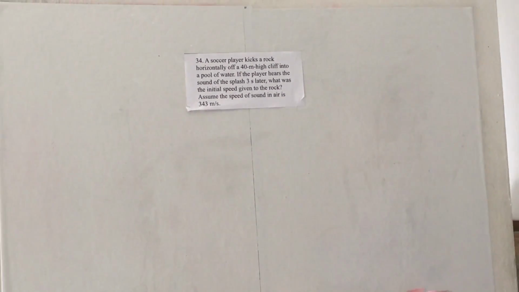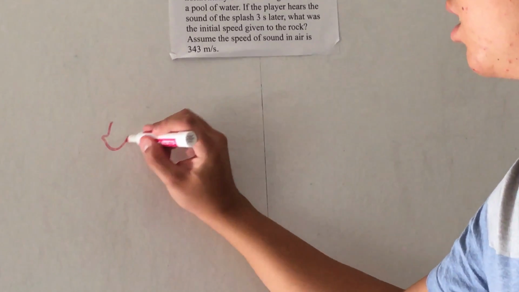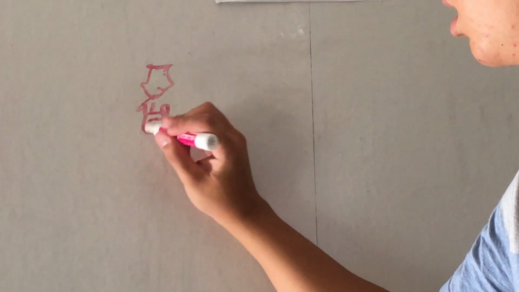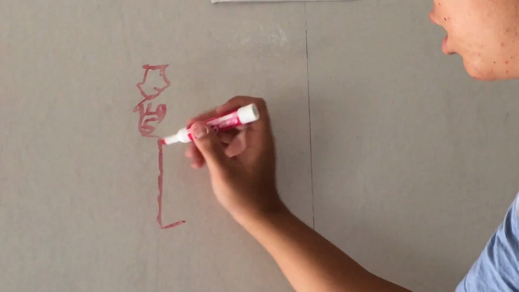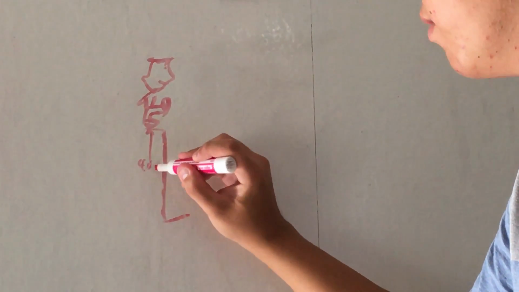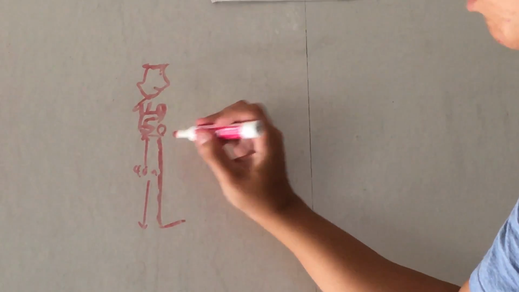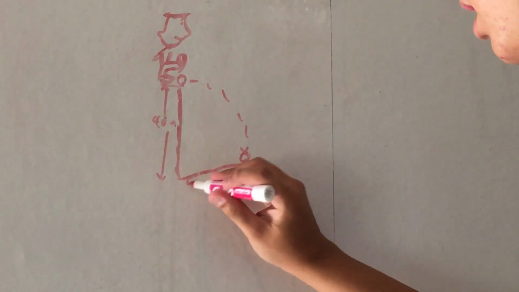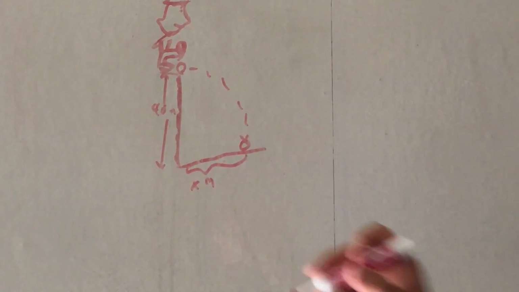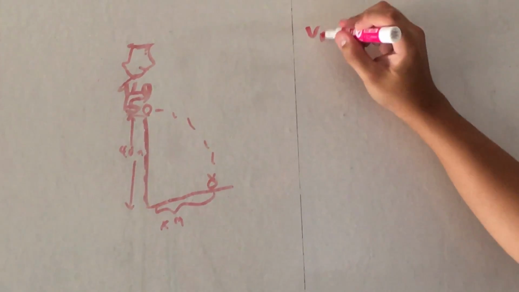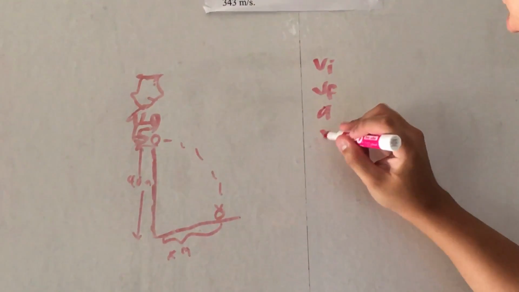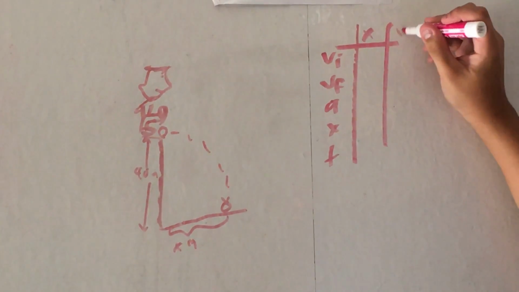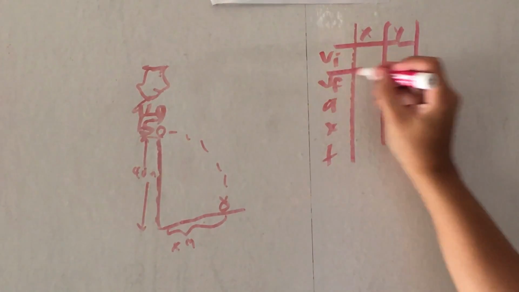So, let's just fill out a diagram first. Here's our person, and let's just say this is 40 meters. And this is the rock, and it's going to fly all the way over here. And let's just assume that this is x. Okay, now we need to start filling out our table of values for both x and y because it's in 2 dimensions.